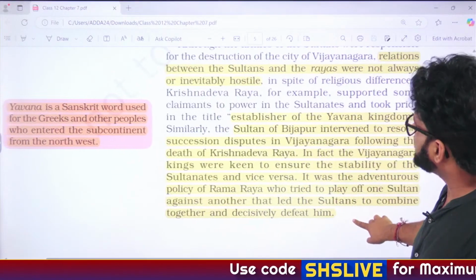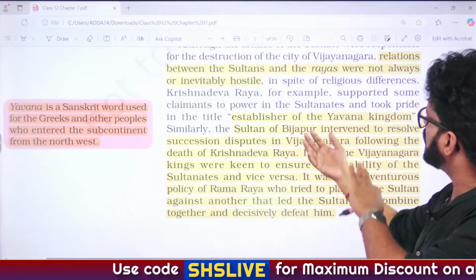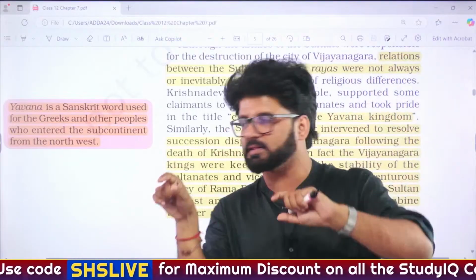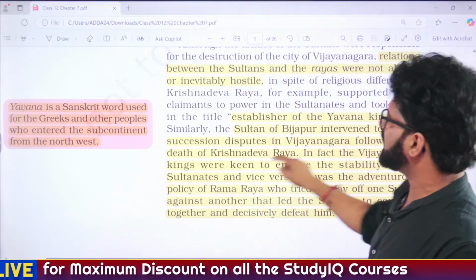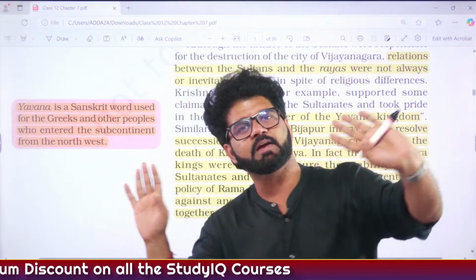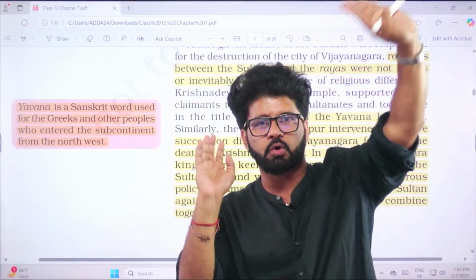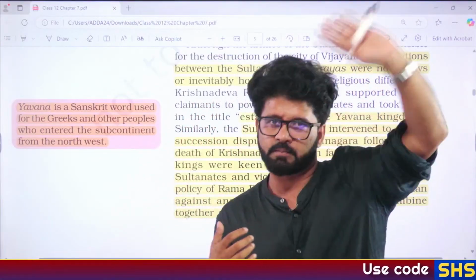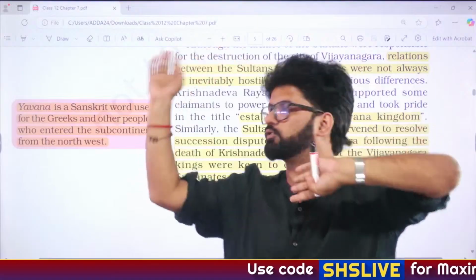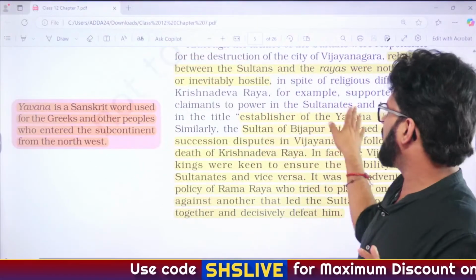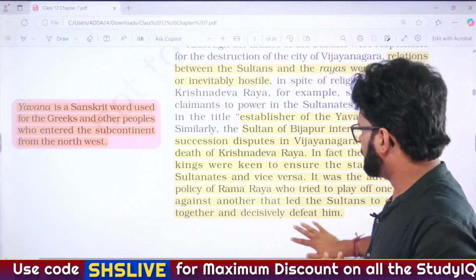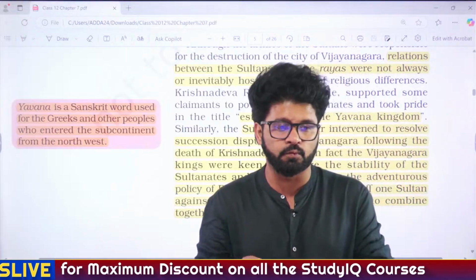During the period of Krishnadevaraya, he used to ensure who would be ruling over the different Deccan Sultanates. He was known as the establisher of the Yavana Kingdom. Earlier we discussed that Yavana only refers to Greek. Here Yavana refers to those people who have come from the northwest, even the Muslim people are included, those who have come from outside. So they are also known as Yavana, and the establisher of the Yavana Kingdom is Krishnadevaraya. So, pages 2, 3, 4, 5.